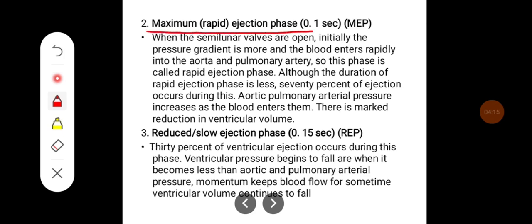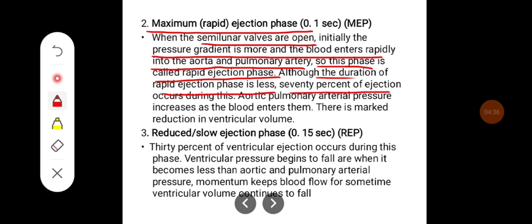Maximum or rapid ejection phase, which is around 0.1 second. When the semilunar valves open, initially the pressure gradient is high and the blood enters rapidly into the aorta and pulmonary artery. So this phase is called the rapid ejection phase. Although the duration of the rapid ejection phase is short, 70% of the ejection occurs during this phase. Aortic and pulmonary arterial pressure increases as the blood enters them. There is a marked reduction in the ventricular volume.